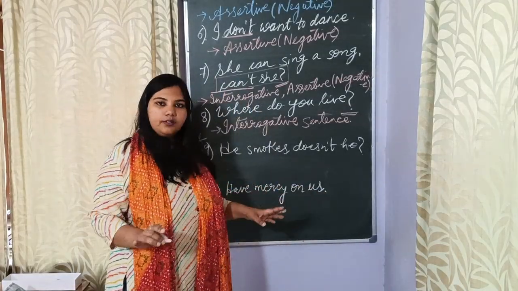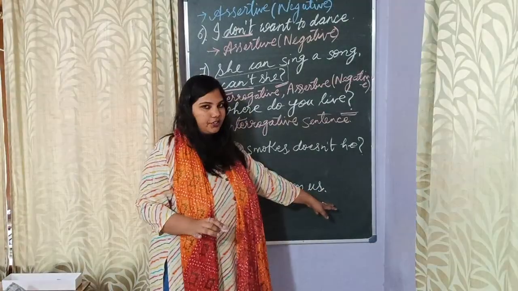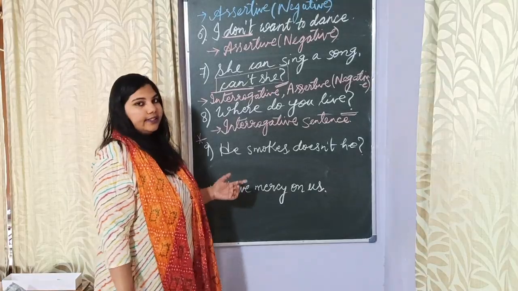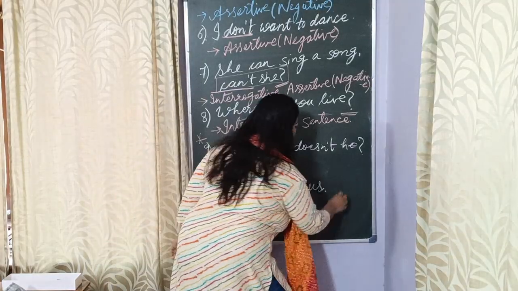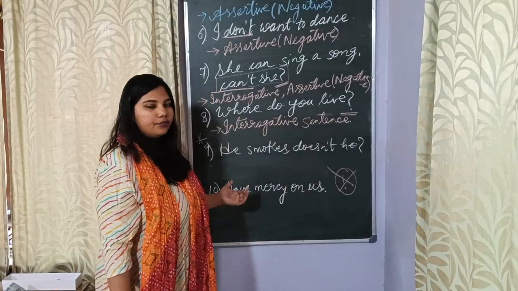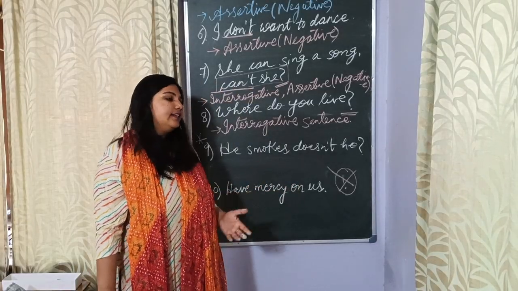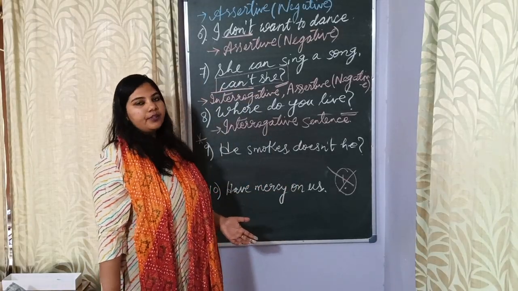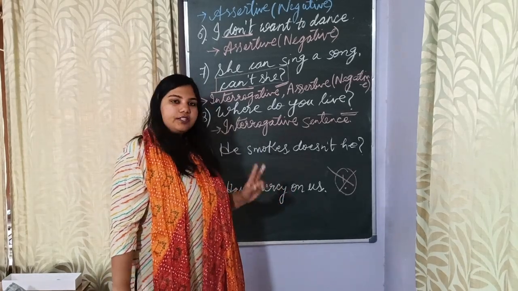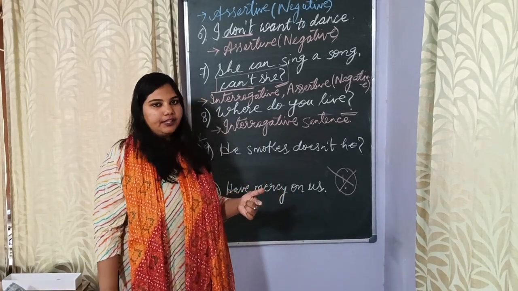So, it is not interrogative because there is no question mark. Then we have, this is also not an exclamatory sentence because the mark of exclamation is also not there. And therefore if it is not exclamatory, it is definitely not optative also. So interrogative, exclamatory and optative have already been eliminated. We are left with assertive and imperative.